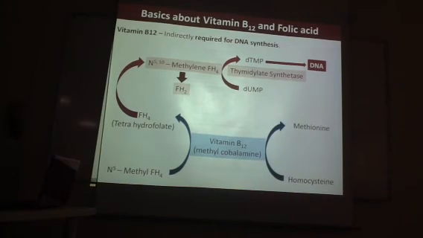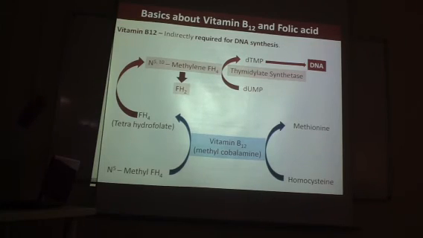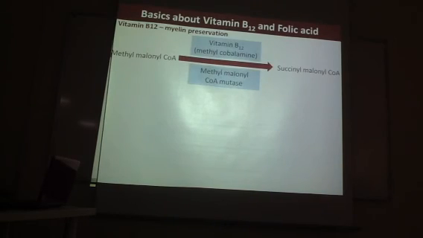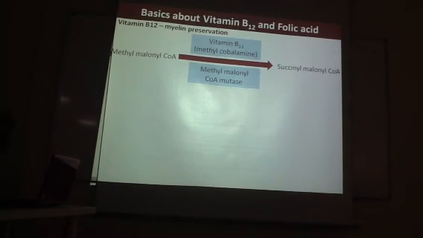Here, from the laboratory side, what you should remember is homocysteine. If there is no vitamin B12, homocysteine in the blood is increased because it is not converted into methionine. And vitamin B12 also converts methylmalonyl CoA into succinyl CoA. First of all, you should understand I am not telling the entire biochemistry. The entire biochemistry is very vast, very big to understand when you compare vitamin B12 and folic acid. I am just telling what is important from the pathological perspective, which will be increased.